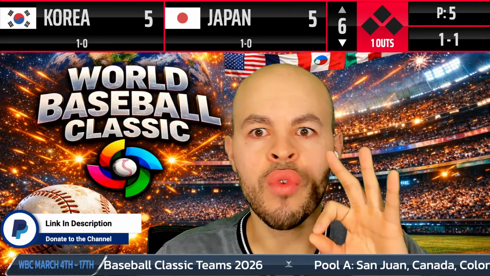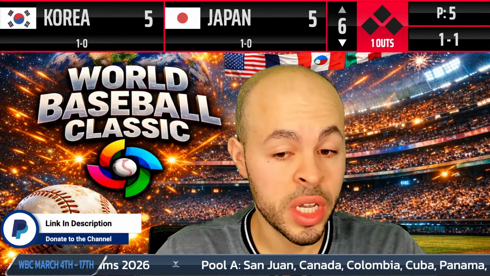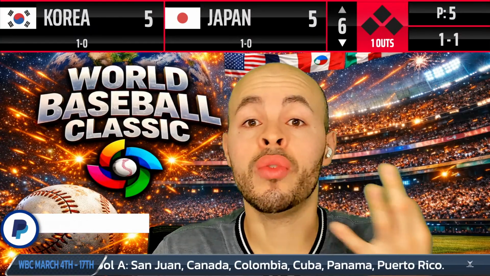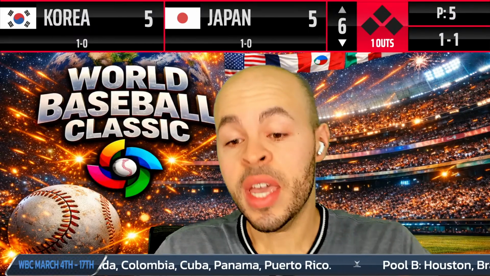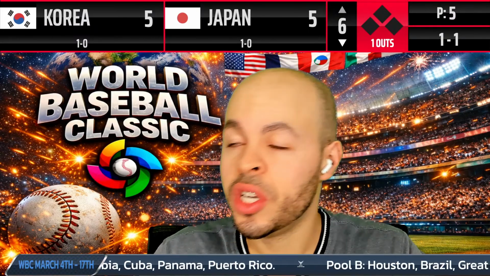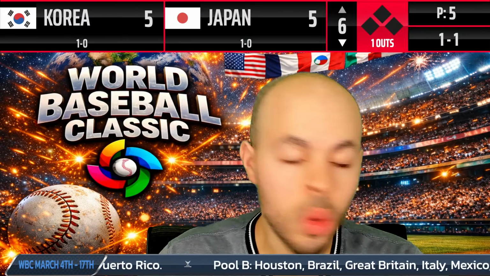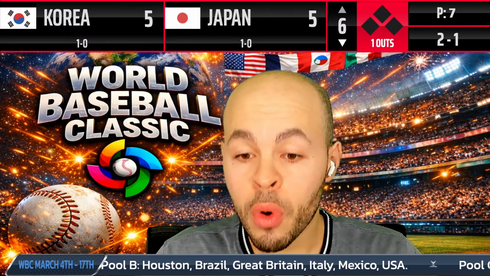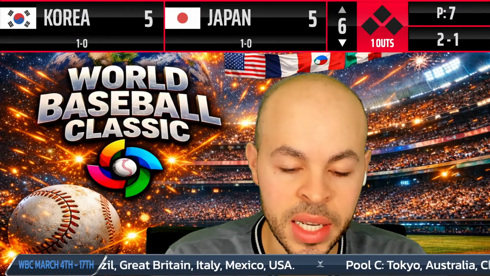So this game started off, Korea scored 3 runs in the first inning. Japan responded with 2 runs. It's 3-2. Then in the third inning, Japan scored 3 runs. Then they led 5-3. And in the fourth, I'll tell you right after the pitch. Here's the pitch. Misses, 2-1. Then in the fourth, Korea got 2 more runs and they tied the game up.